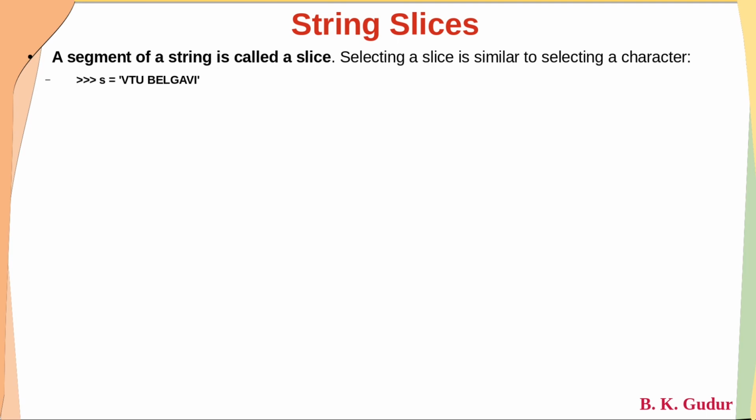Let us consider a string S is equal to VTU Belagavi. When we consider S as VTU Belagavi, which is a string, and if we print S of 0 to 3, so here within the brackets, what I have written is 0 colon 3. It will print VTU. And if I print S of 4 to 12, it will print Belagavi.